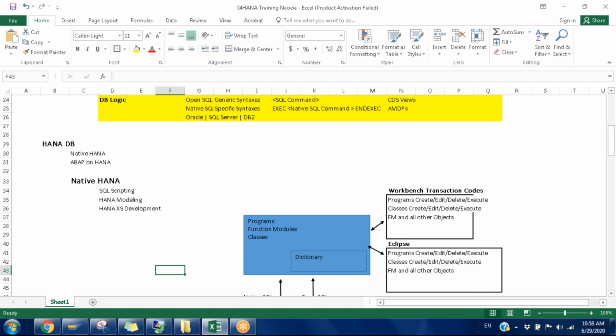In that case, because HANA is not only for SAP, they can also sell it to other vendors and other customers. Just as we procure Oracle or SQL databases for our SAP, similarly respective systems can procure the HANA database. So they can build end-to-end applications at the HANA DB level itself.